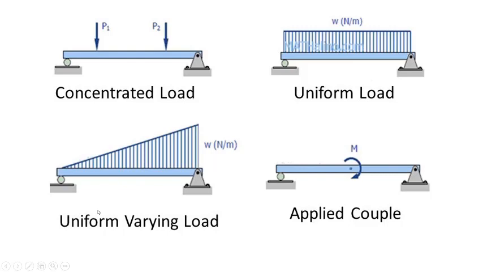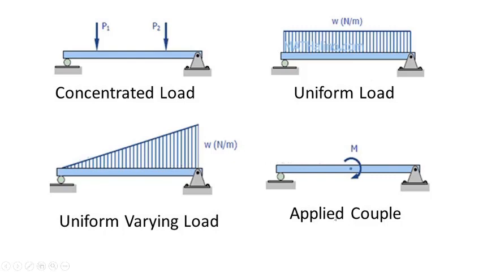Whereas the third one is uniformly varying load. Uniformly varying load is nothing but the load gradually increasing from 0 to the specified load. So it will be in the form of a triangular loading. At the support, the load will be 0. As we move on to the other end, it will be maximum, which is W Newton per meter. So this is called the uniformly varying load.